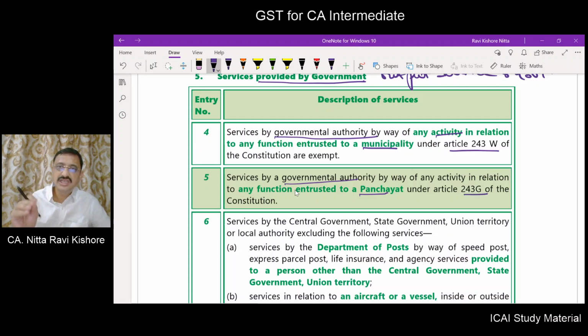We will also understand at a later point of our discussion what are the functions which are assigned to municipality under article number 243W, and we will also understand what are the functions that are entrusted to a Panchayat under article number 243G of our Constitution. Now what is happening? The function entrusted to Panchayat is being carried out by a separate governmental authority which was set up. That government authority is carrying out that function for which it is collecting some consideration, and that consideration is exempt.